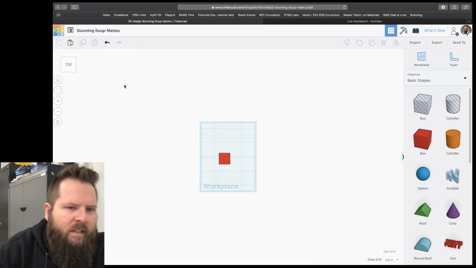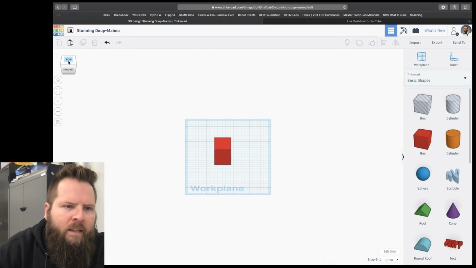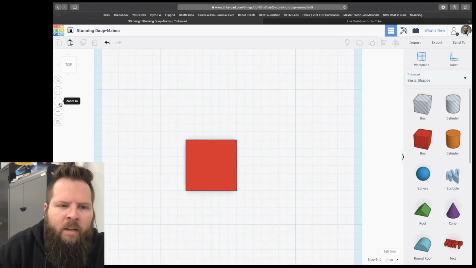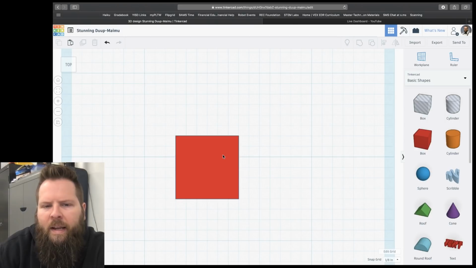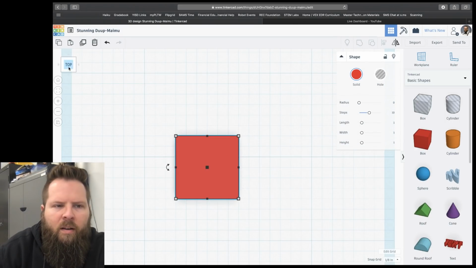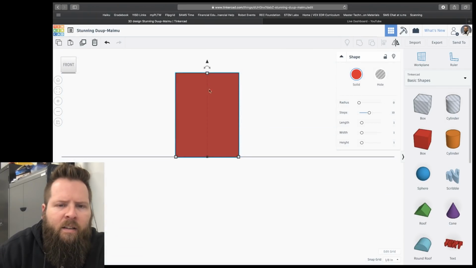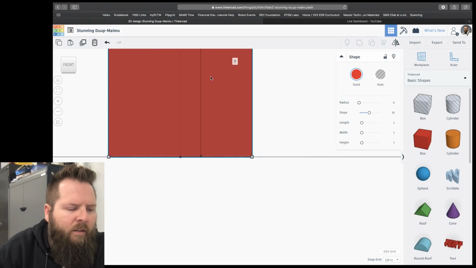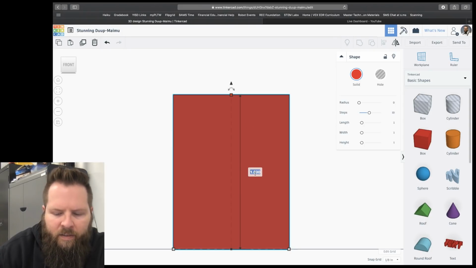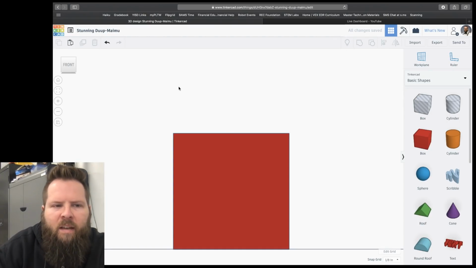So get yourself this nice top view. If you're somewhere like this, just click where it says top, and then maybe click plus a couple times to zoom in. All right, and then notice that we have a box now. If we click, it's 3/4 by 3/4. Now let's look at it from this side. We'll click on this little button right here, and we can see that the height is still 1 inch. So if I click on it and then click in there, I'm going to change it to 0.75 so that I have a cube that is 0.75.